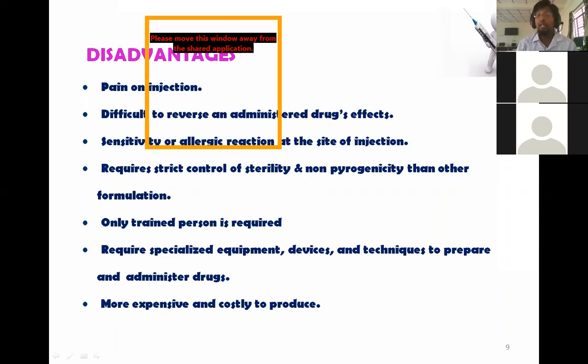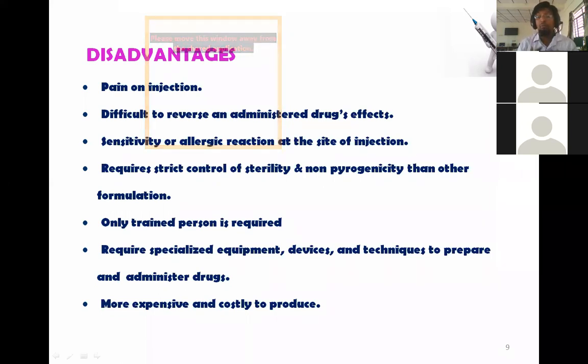So these are the limitations. Let's see what those are. It is associated with pain. It is difficult to reverse the administration, because if by mistake you have taken the wrong pill, you can vomit it, right? You can remove it from your GI tract. But when you are given a wrong injection, when it's dissolving in the blood, it's difficult to reverse it. And there is sensitivity to allergic reactions at the site of injection.